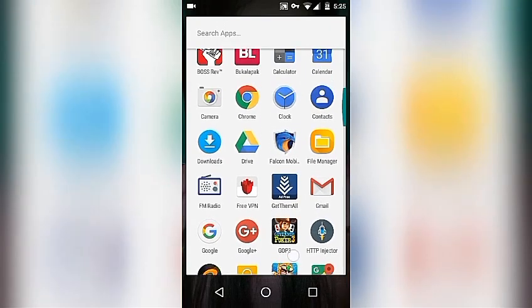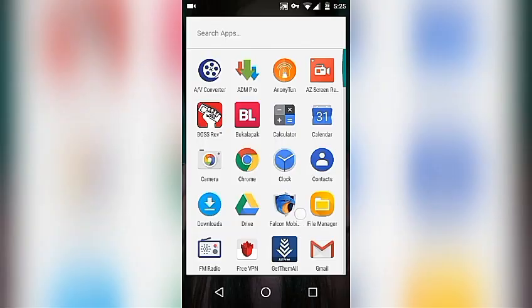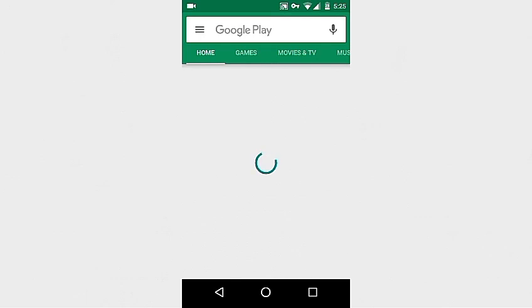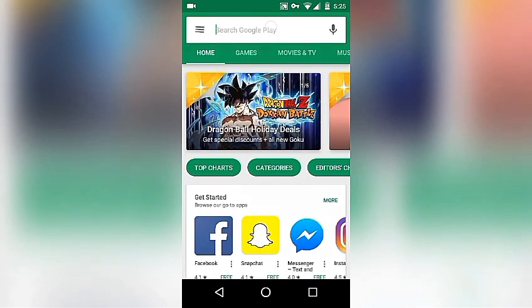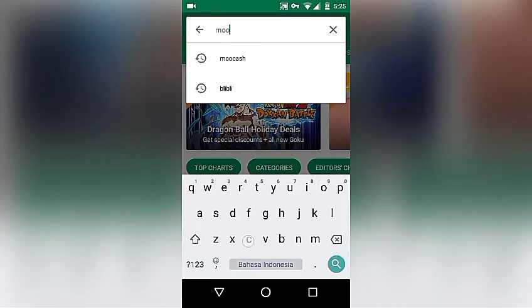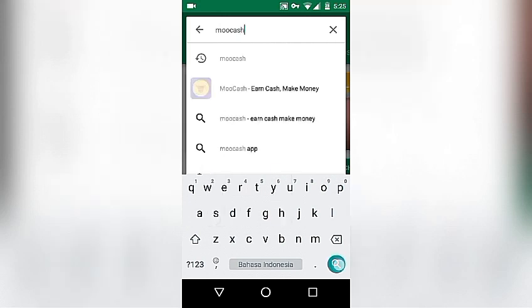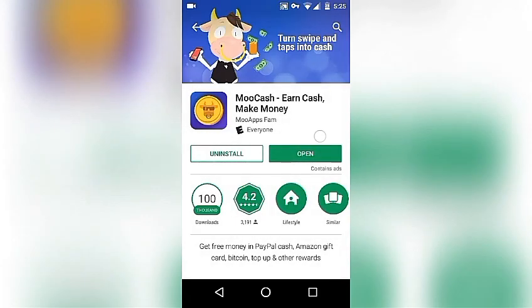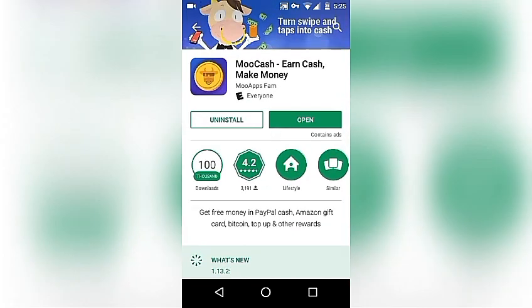So right now we're gonna open the Google Play Store. Tap open, and after you open your Google Play Store, you just search Moocash and tap search. Here is the result. So you just click Moocash, earn cash, and make money here. If you haven't installed it before, you just click install right here, but because I already installed it, I just click open.